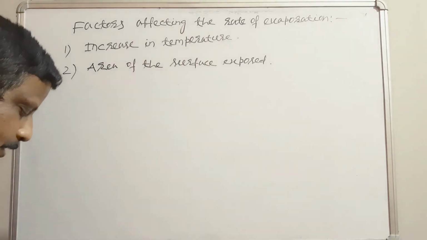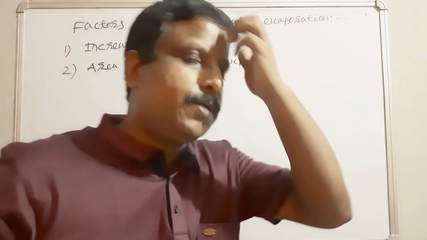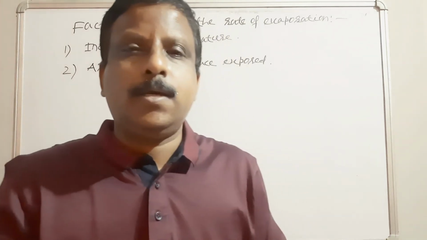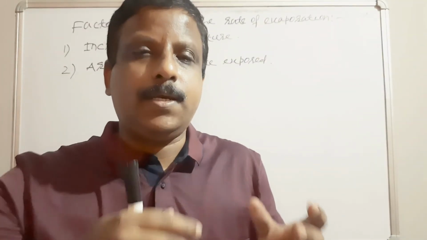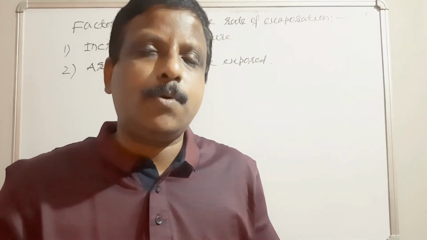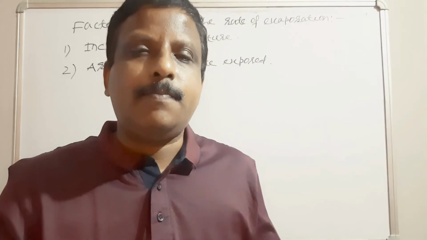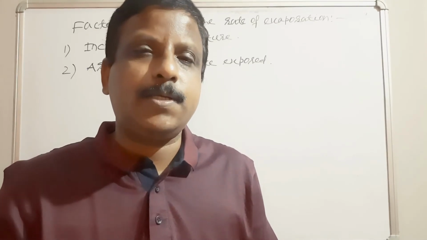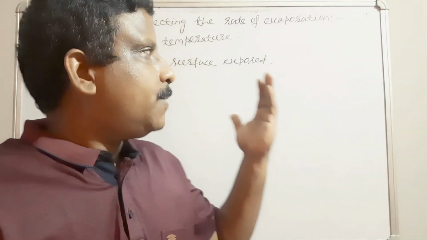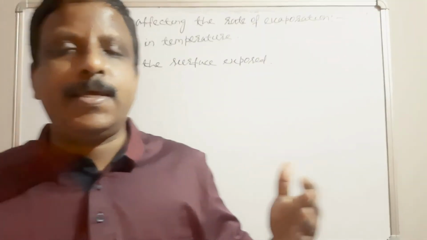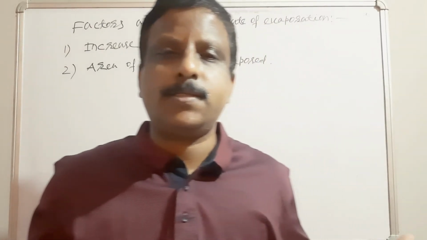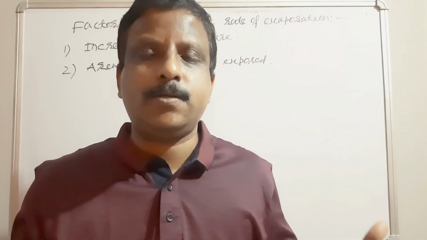Area of the surface exposed means, suppose you take water in a flat container, in a plate, and you take water in a beaker, cylindrical shape. So where will the rate of evaporation be more? Definitely on a flat surface, in a plate, the evaporation will be faster. So the rate of evaporation increases when the area of the surface exposed is more.